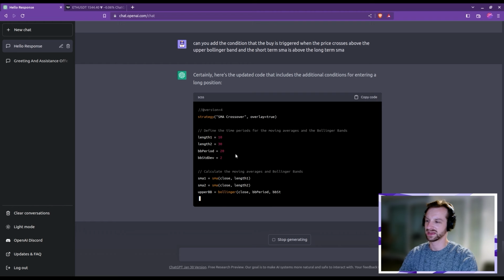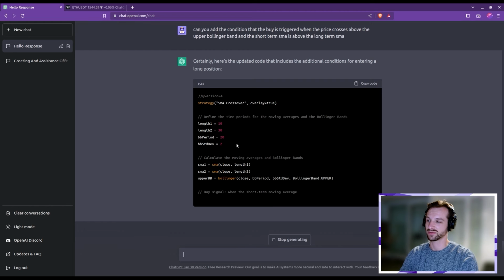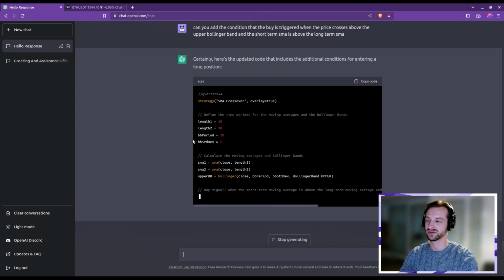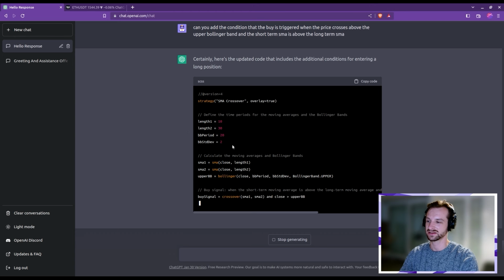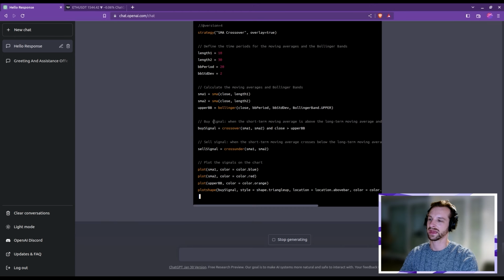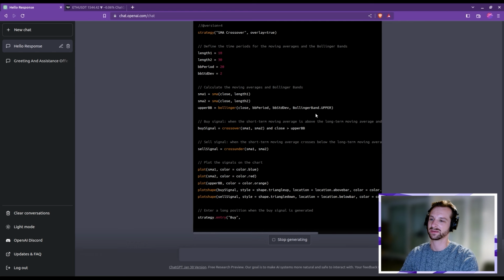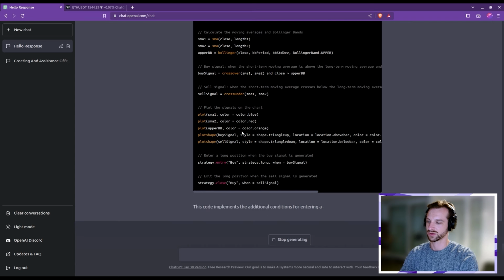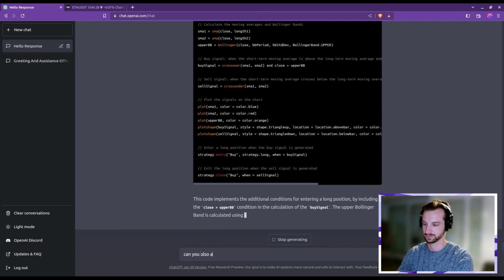So we can see that it has added the parameters of the Bollinger Bands, so the period, the length, and the standard deviation. It actually only computed the upper Bollinger Band, so maybe I should have made myself more clear just for the purpose of the plot. We actually would like to see the whole. So let me ask for that.